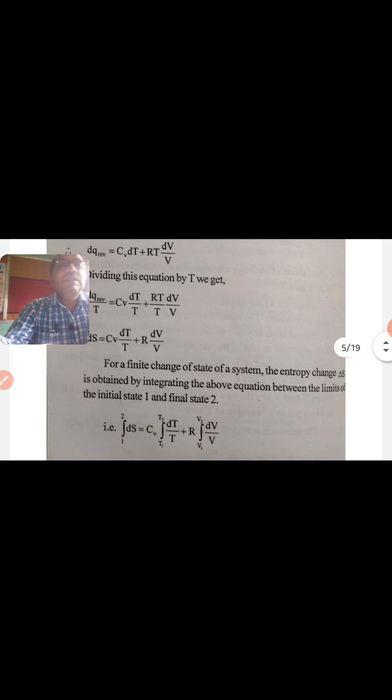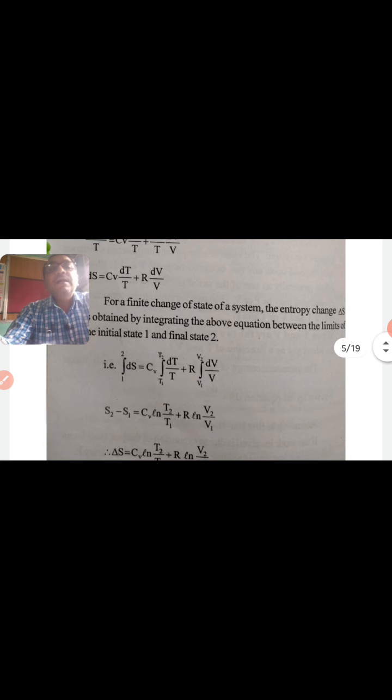For a finite change of state of a system, the entropy change delta S is obtained by integrating the above equation between the limits of the initial state 1 and final state 2, that is, integral from 1 to 2 of dS is equal to Cv times integral from T1 to T2 of dT by T plus R times integral from V1 to V2 of dV by V. After integration it gives the relation S2 minus S1 is equal to Cv log T2 divided by T1 plus R log V2 divided by V1.